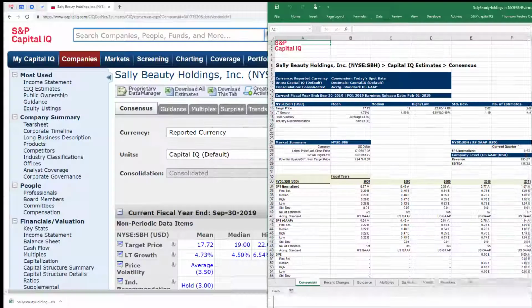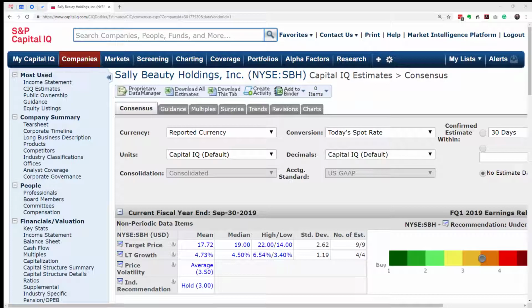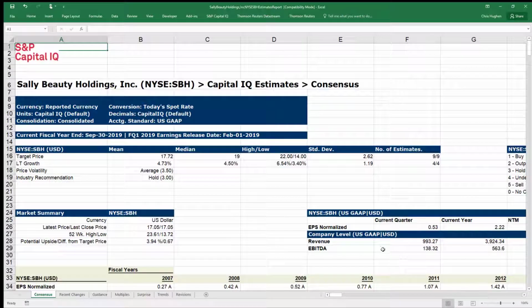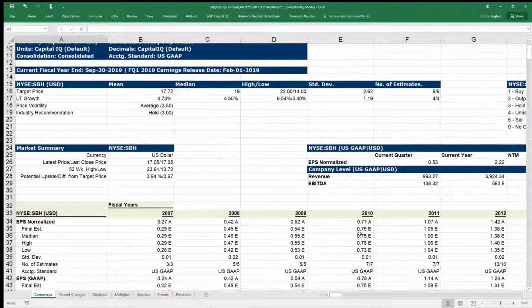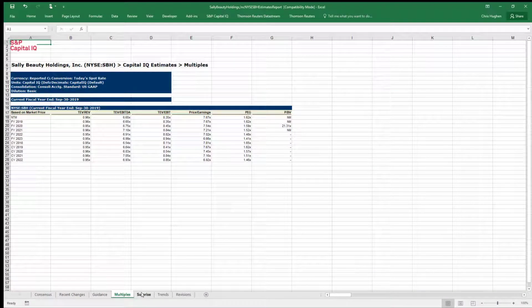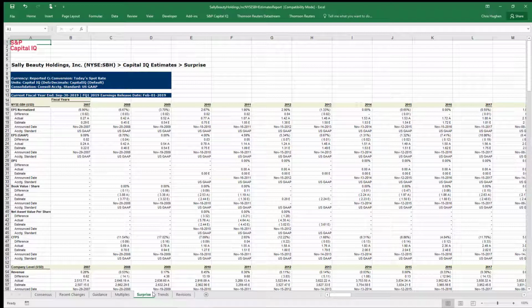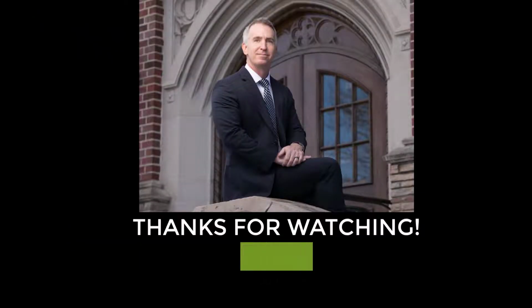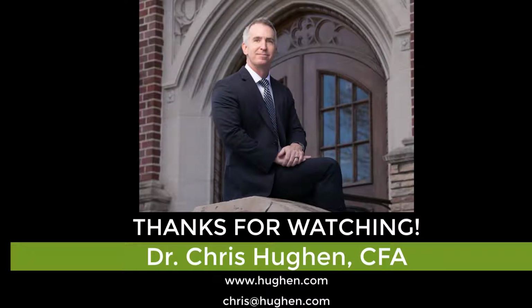But what you can see is that you've got all these earnings estimates you can download and basically access when you're not connected to the internet. It's got lots of information. It's got the guidance information, multiples, earnings surprises in terms of did they meet or beat or fail to meet earnings expectations. It's got trends in here. So take a look at this. It's a really valuable resource in trying to get all the information in one single place. Hope that helps.